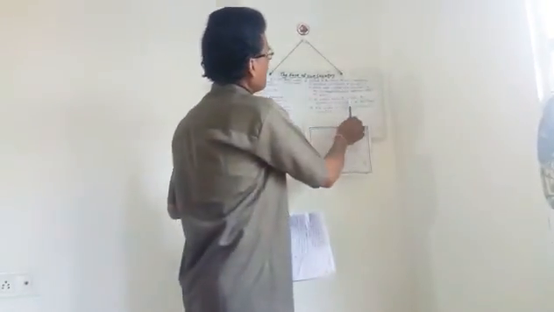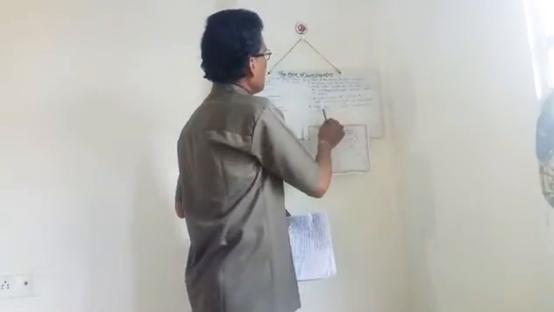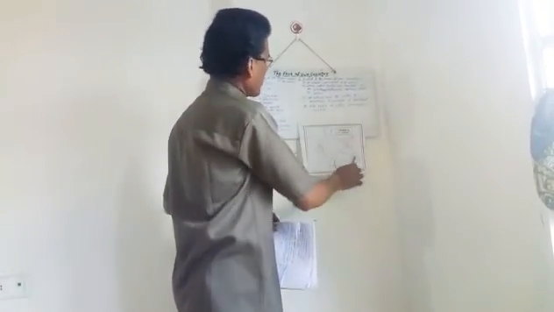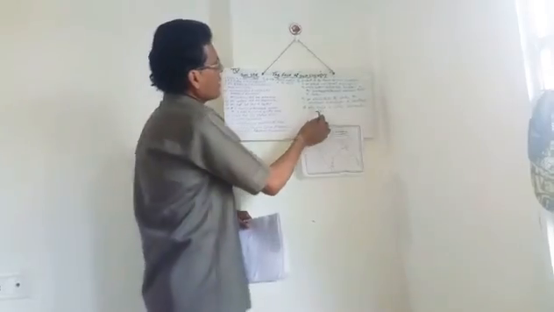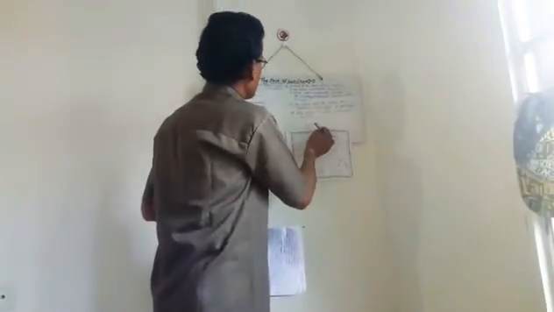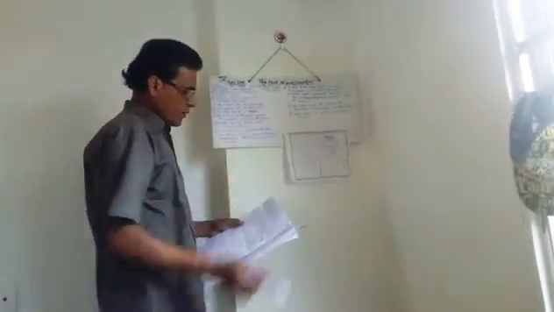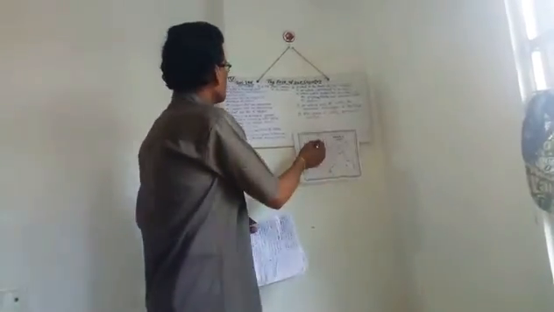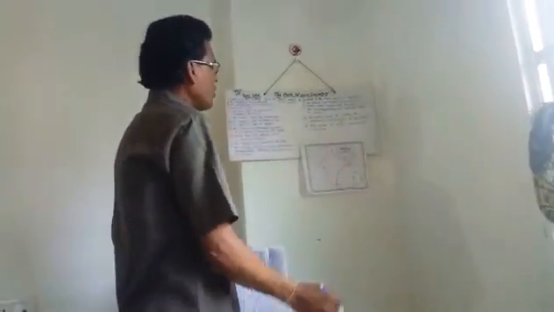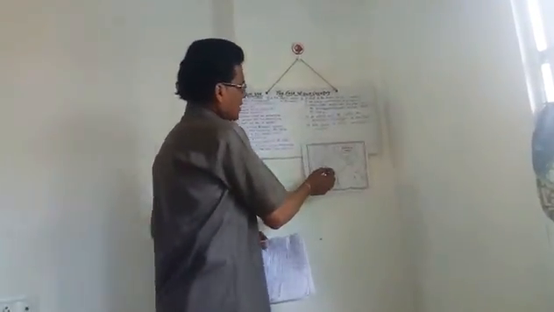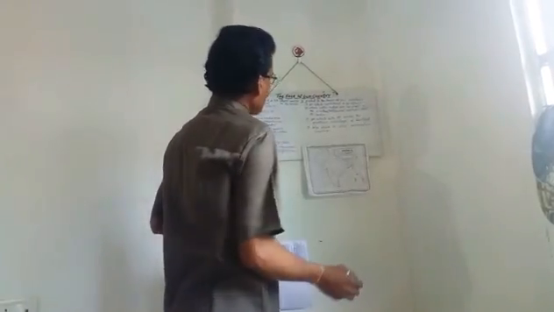In which side of India is the Himalaya mountain located? Why is India called the peninsular country? These are the questions, and you can write all the questions in your copy.